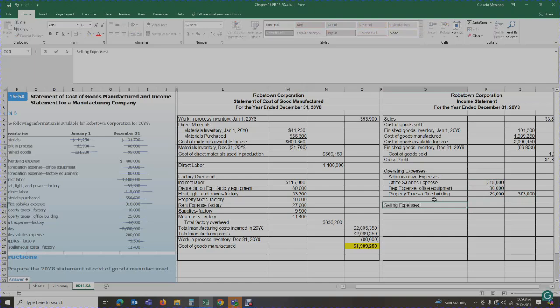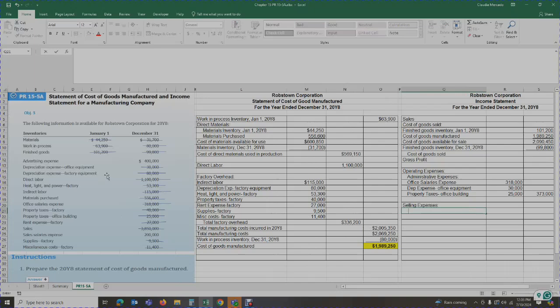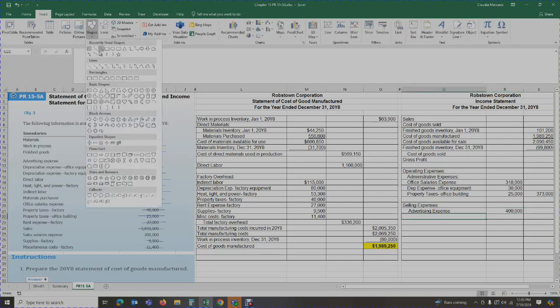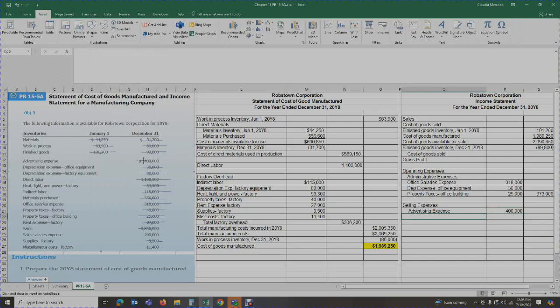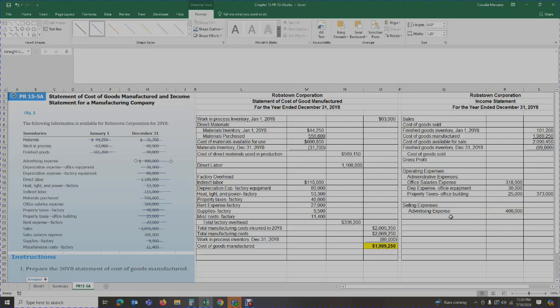Okay. Now I have selling expenses. For selling expenses, I've got my advertising expense. I can't sell my product without selling expenses. So this is a big chunk. This is my advertising expense. So I had to spend on advertising $400,000. Let me mark that off. So I spend $400,000 on advertising.